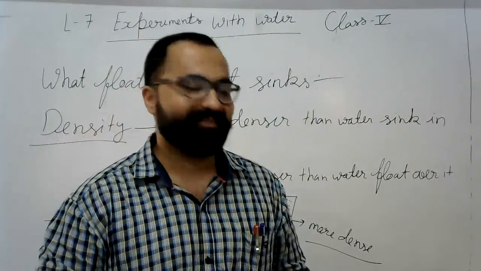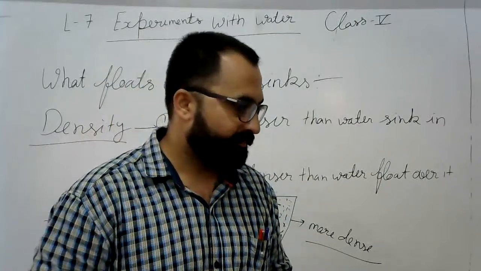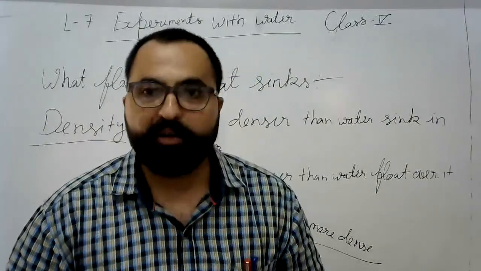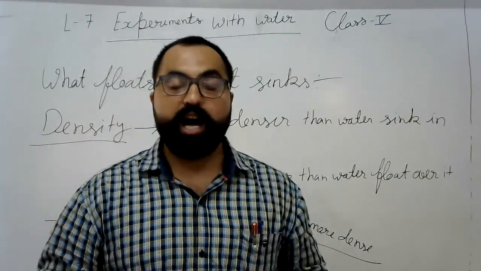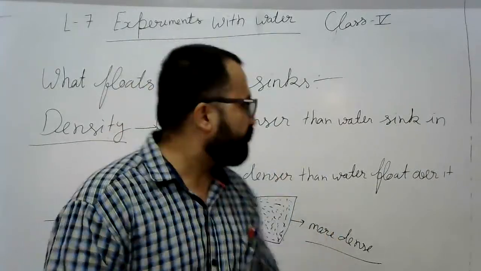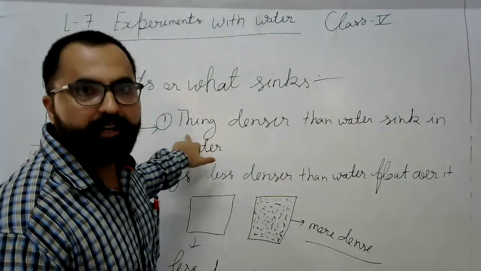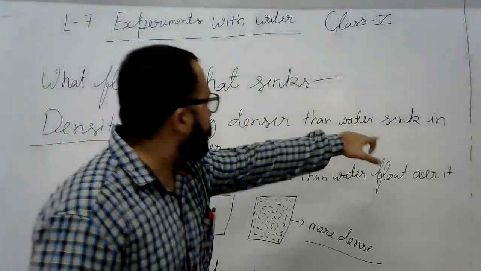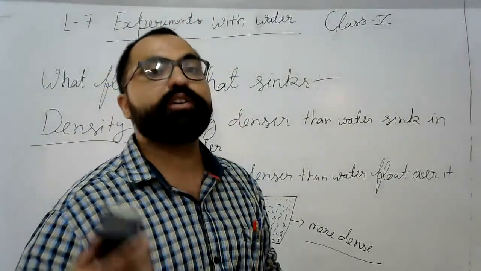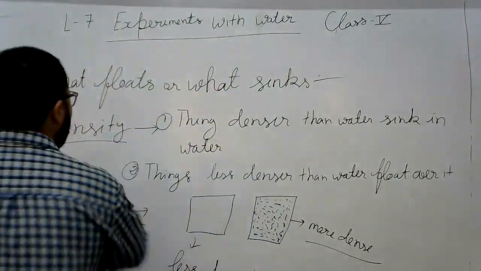Remember, boats are not made of loose molecules. No beta, boats are made of metal like steel and iron, and they are more dense than water. More dense, here we write, means they sink in the water. But why not a boat or cruise ship? So let's find out.